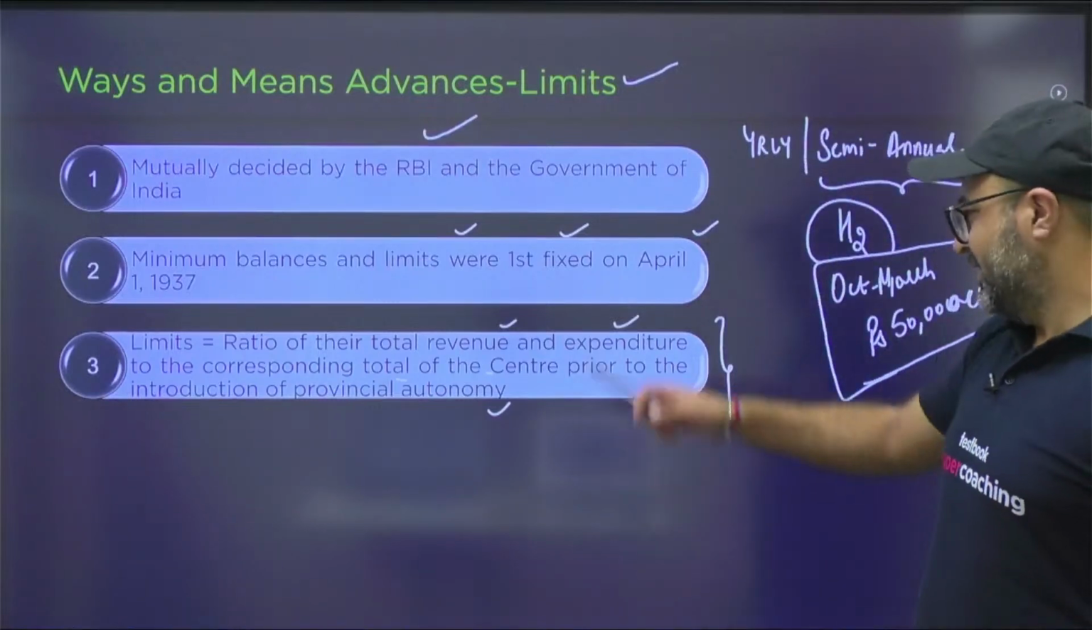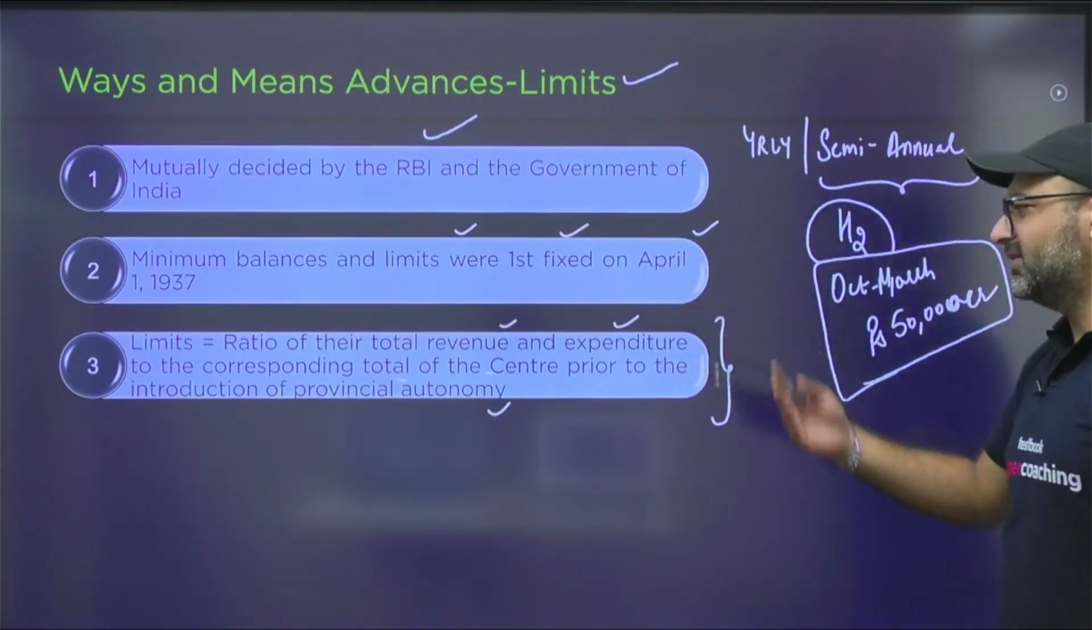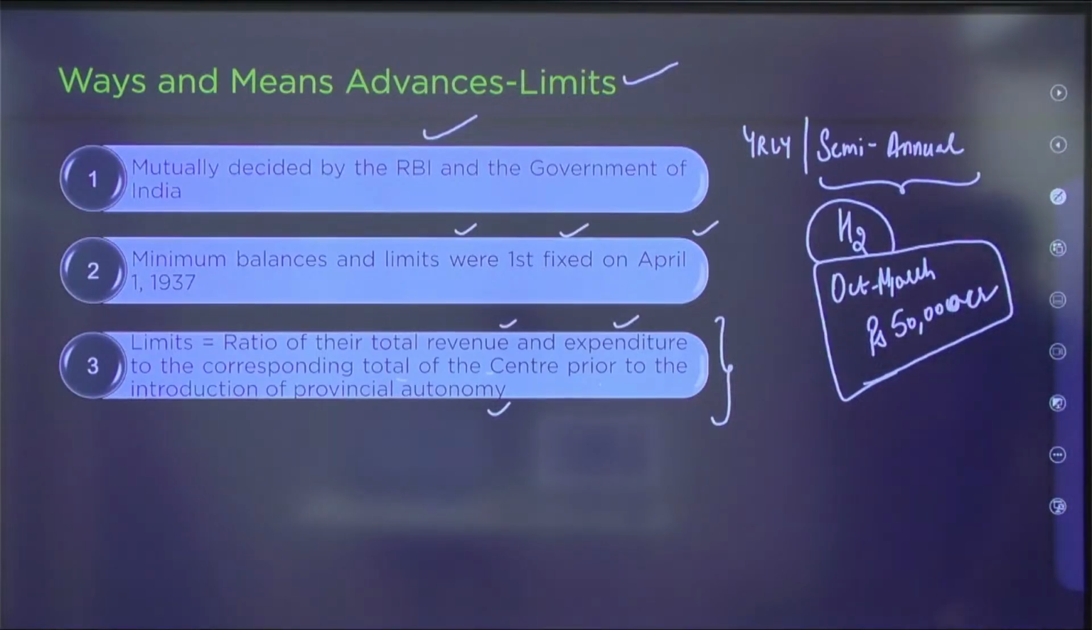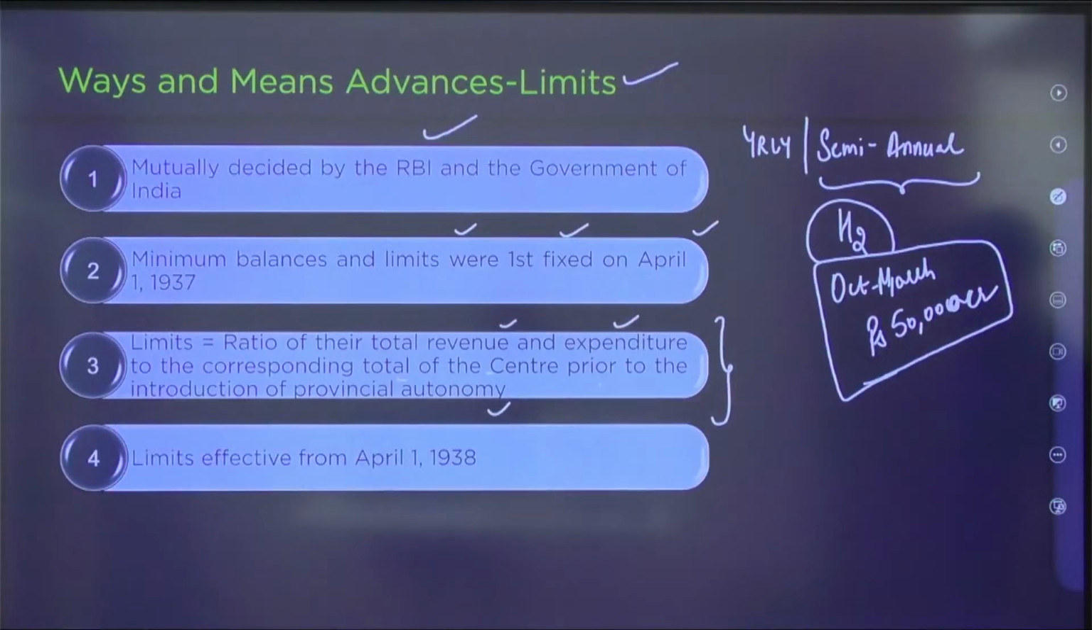So earlier this limit was decided on the basis of this formula, but after independence, the limits are decided on the basis of the size of the state, the tax collection of the state and the ongoing projects in the state. These are the various factors which are taken into account, but these limits are decided mutually by central government and RBI. Remember that these limits were effective earlier from 1st of April 1938.